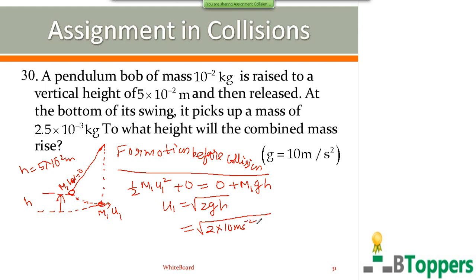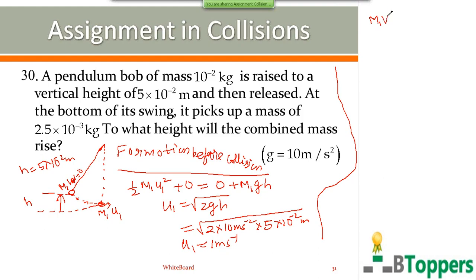So here h is given to be 5 into 10 power minus 2 meter. So if you simplify this yourself, you get u1 equal to 1 meter per second. Next, we'll apply conservation of momentum for the collision between the bob and the second particle.